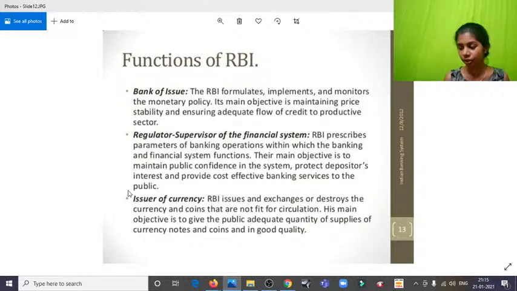Yes, lender of last resort. That is, this bankers' bank is the lender of last resort. And issuer of currency: RBI issues, exchanges or destroys currency and coins that are not fit for circulation. The main objective is to give the public adequate quantity of currency notes and coins, in good quality. Before, I think 30-40 years ago, it was pretty common that we found lots of inscriptions on notes.